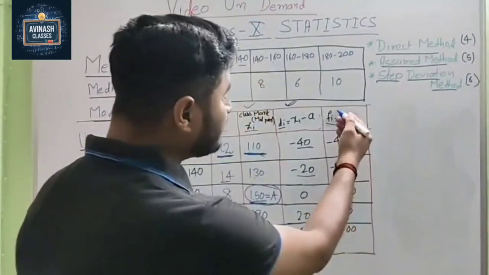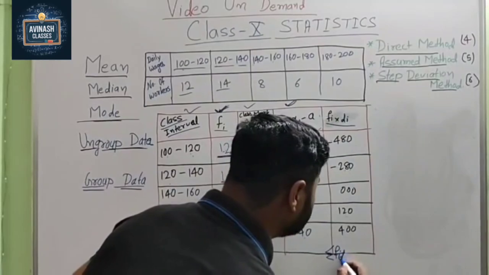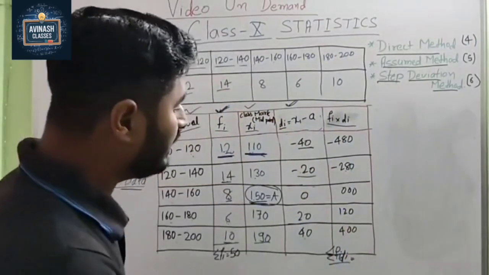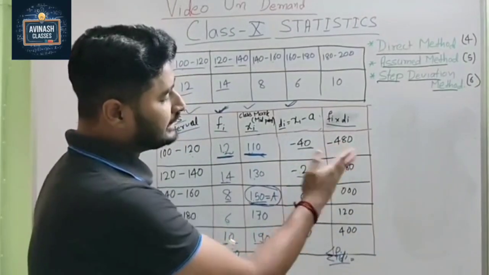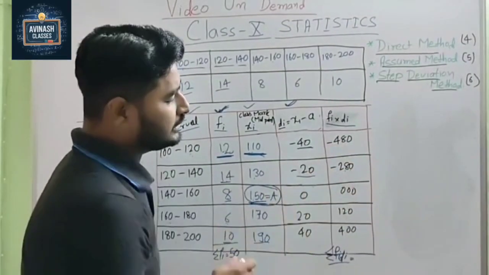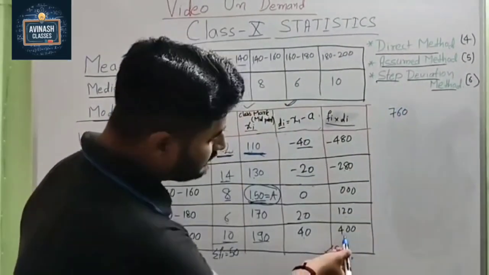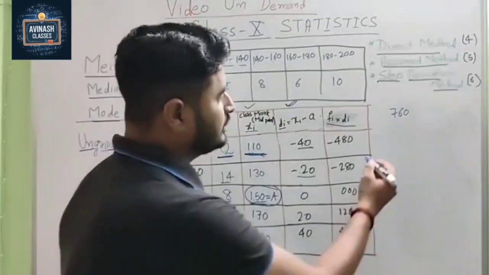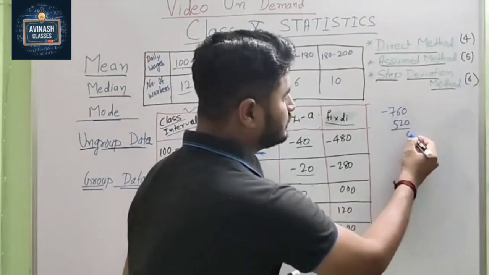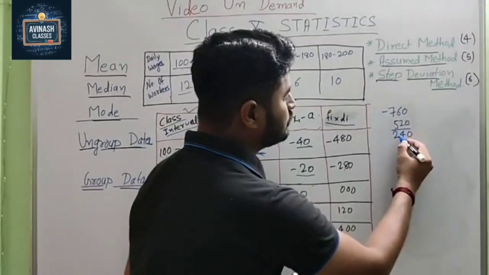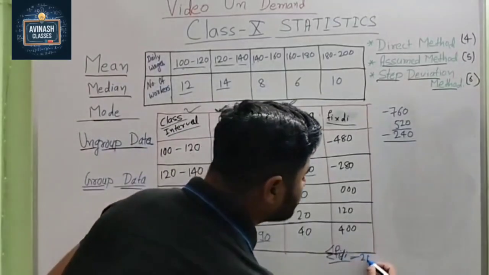Now summation of Fi into di. So here we write summation of Fi into di. Means this we have to add. Now here see, some numbers are negative, some numbers are positive. So first we add the negative numbers. So 480 plus 280. So what do we get here? 760. Correct? Very good. Now positive numbers, 400 plus 120. So it comes 520. Now we do subtract because this is the negative number. So we get negative 240.